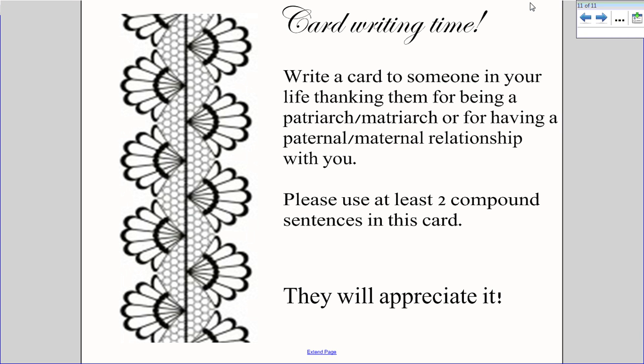So this could be a teacher, it could be a coach, but it could be anybody that you look at as a mother or a father figure. Once you have written this card, I would like for you to show the card to me as well as the loose leaf sheet that you were writing your grammar on.